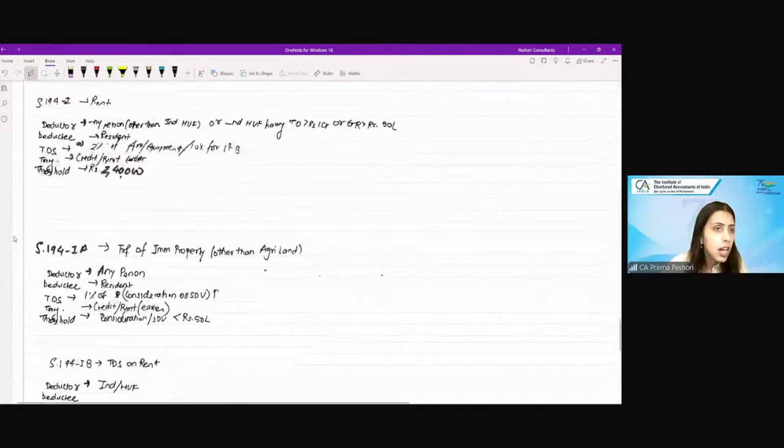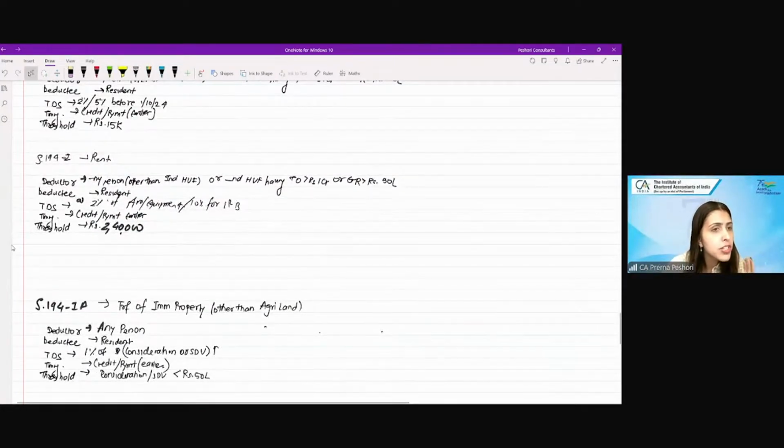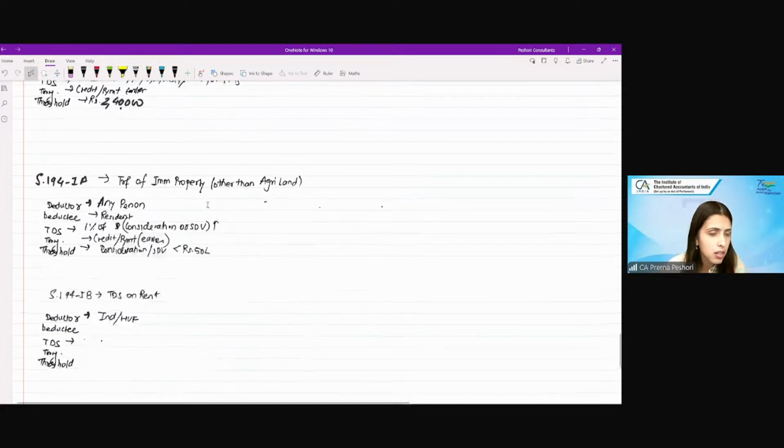Right? Under 194I also this was TDS on rent only. But here also we had an individual or HUF. But which individual or HUF? Having turnover more than 1 crore or gross receipts more than rupees 50 lakh.